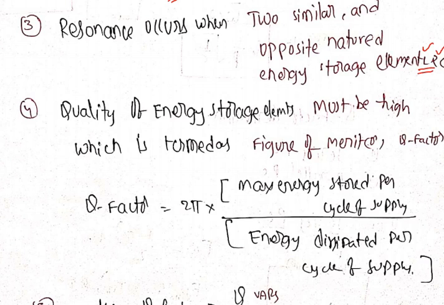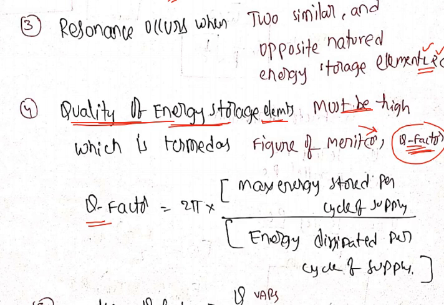resonance occurs. Quality of energy storage elements must be high, which is termed as figure of merit or quality factor. Regarding quality factor, quality of energy storage elements must be high. That is called quality factor. See here. Quality factor equals 2 pi into maximum energy stored per cycle of supply by energy dissipated per cycle of supply. If energy stored is high, then quality factor becomes high.